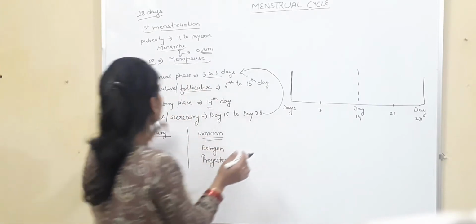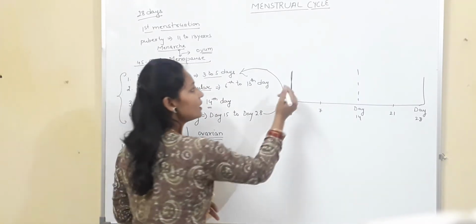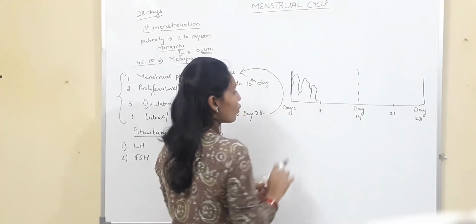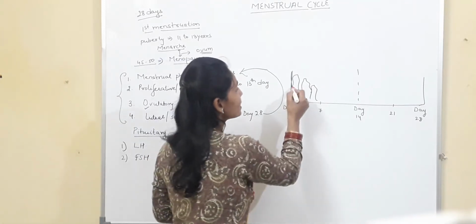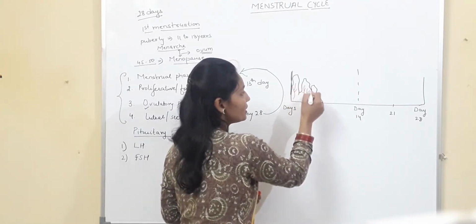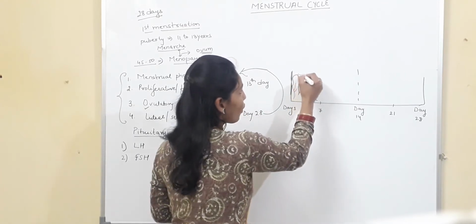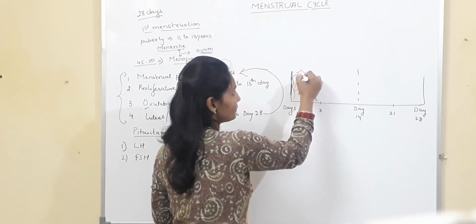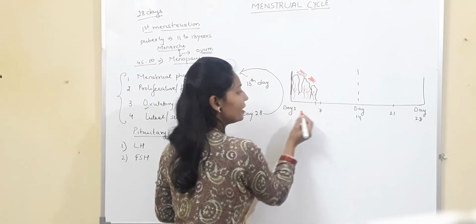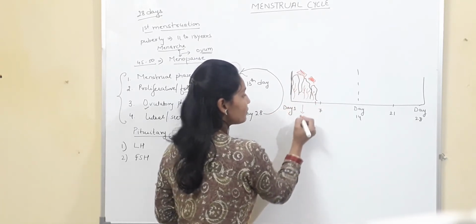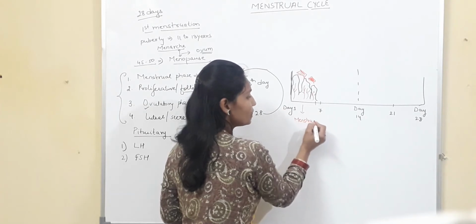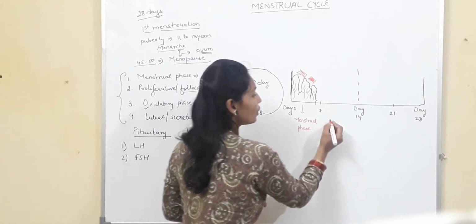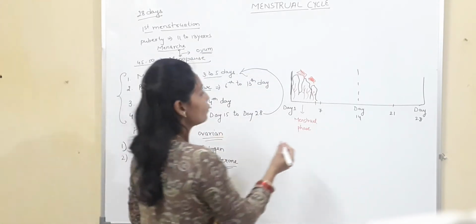Means initially during the menstrual phase, the wall of the uterus will be broken down. So this is the wall of the uterus, and this wall has a lot of supply of blood vessels. So these are blood vessels. The wall has broken down, and as a result of which there is bleeding. So this is from day 1 to day 5, and this phase is menstrual phase, during which the bleeding will occur. The next phase is proliferative or follicular phase.